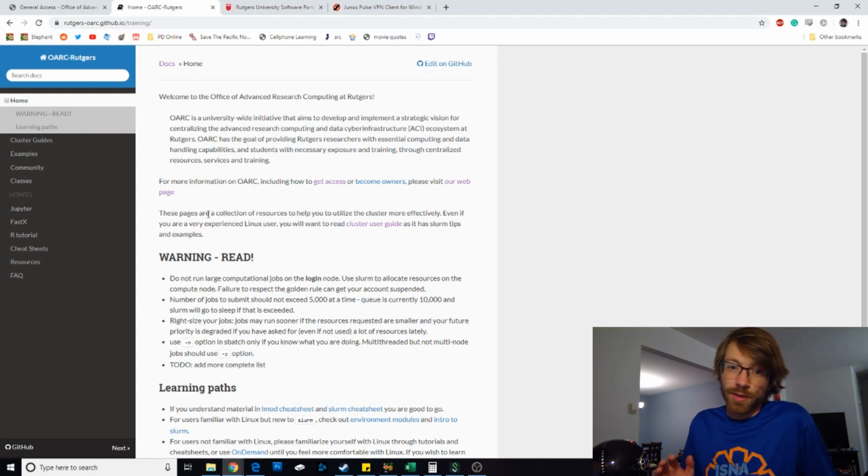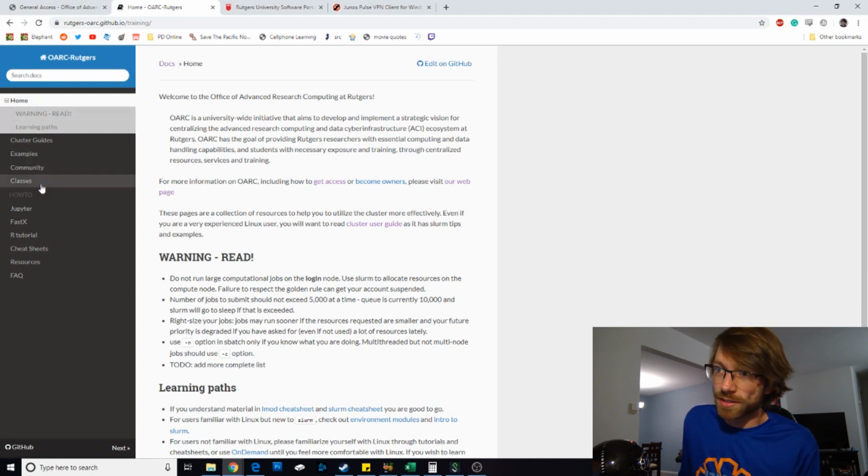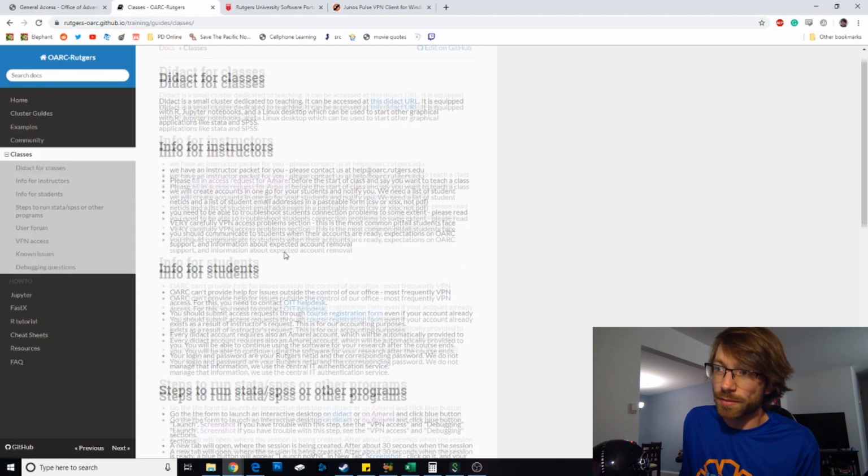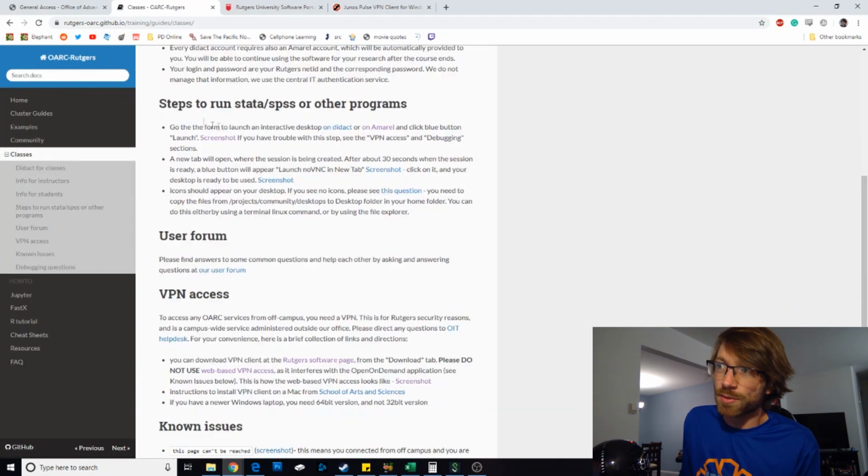This is for like super nerds. And so I'm going to show you exactly what you need so you don't have to explore this at all. If you click on classes on the left, scroll down. It says steps to run Stata/SPSS. That's where we want to be. We don't have to do anything with this section yet, but we do need it later. So just leave that there.